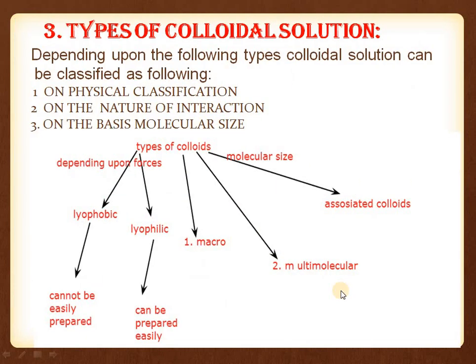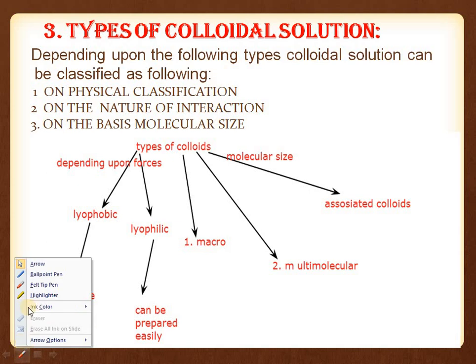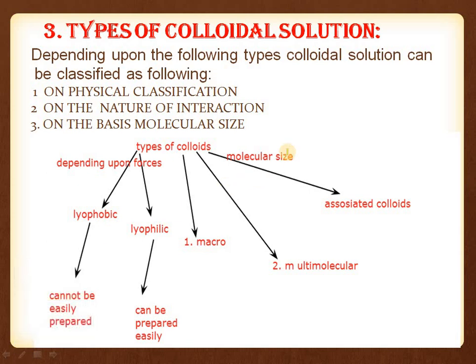Moving to the next, types of colloidal solutions. Colloidal solutions are divided into three types. First is on the basis of physical classification, second is on the basis of the nature of the interactions, and third is on the basis of molecular size. So first, in physical classification, we will study dispersed phase and dispersion medium. On the basis of nature of interaction, we will discuss the lyophobic and lyophilic colloids.